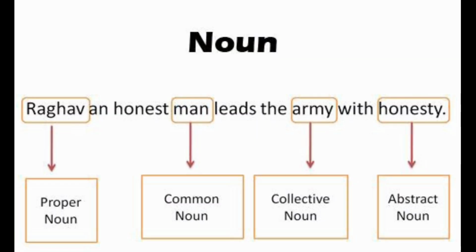Now you can see a sentence on your screen. Raghav, an honest man, leads the army with honesty. Raghav is the name of a particular person, so here it is a proper noun. Man is a common noun because here we are not specific about any person. Army is a collective noun used for a group of people. Honesty is a feeling, hence it is an abstract noun.